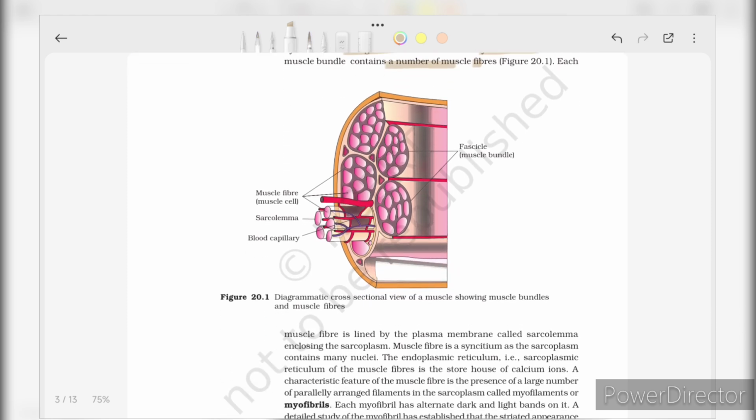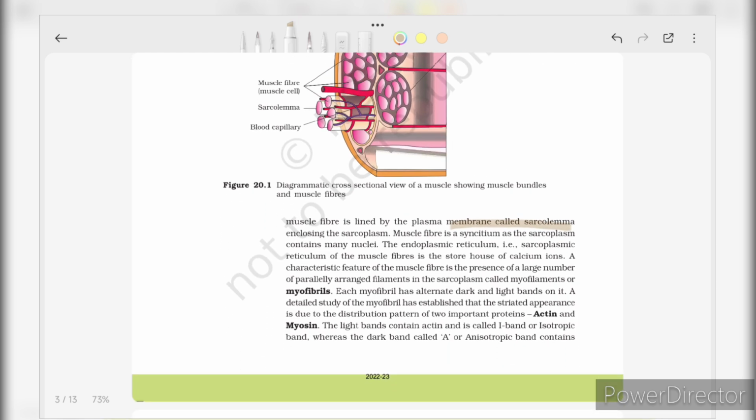Each muscle fiber is lined by a plasma membrane called the sarcolemma, enclosing the sarcoplasm. Muscle fiber is a syncytium as the sarcoplasm contains many nuclei. The endoplasmic reticulum, that is the sarcoplasmic reticulum of the muscle fiber, is a storehouse of calcium ions. This is important. It is a storehouse of calcium ions.